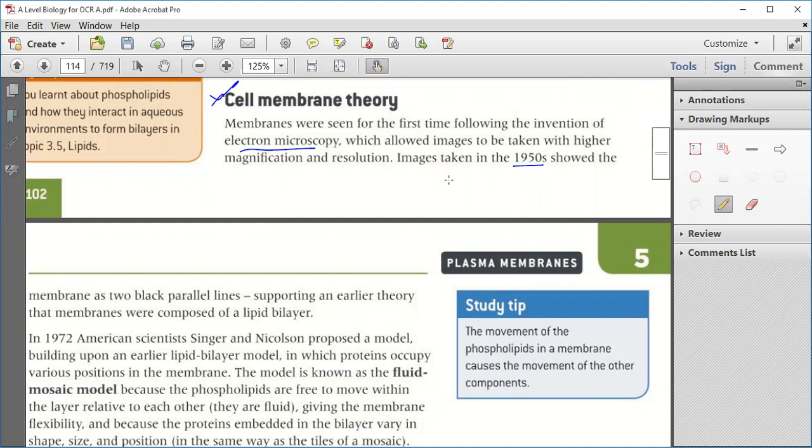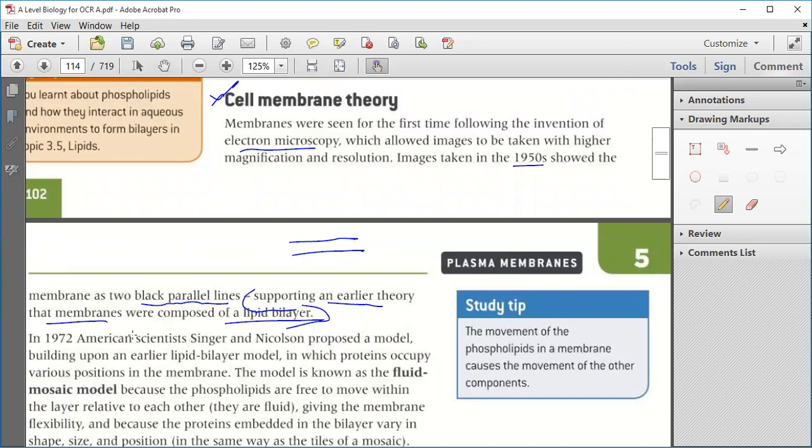The images taken in 1950 showed the membrane as two black parallel lines, supporting an earlier theory that membranes are composed of a lipid layer. The earlier theory was that membranes are only composed of lipid layers. Two black parallel lines meant it was only a bilayer formation of lipids.